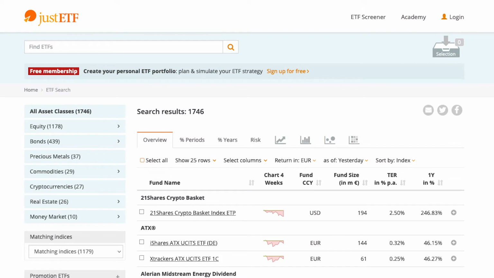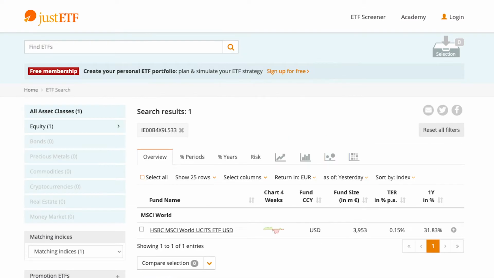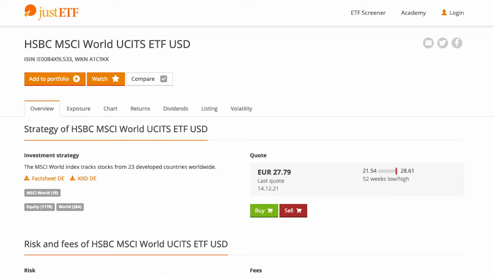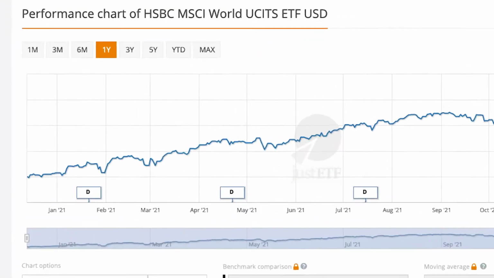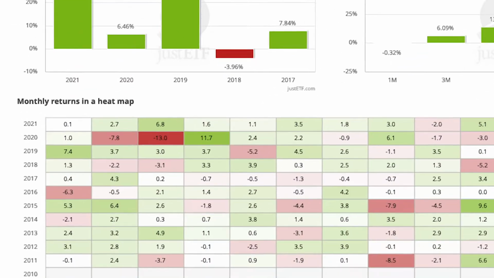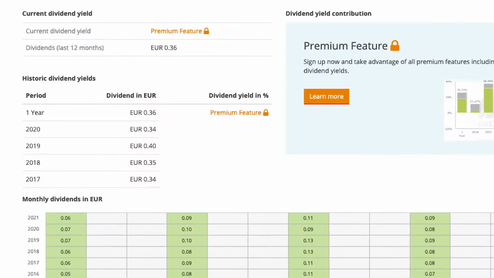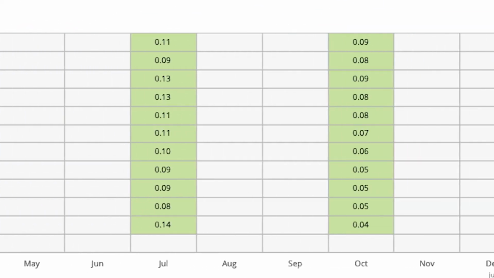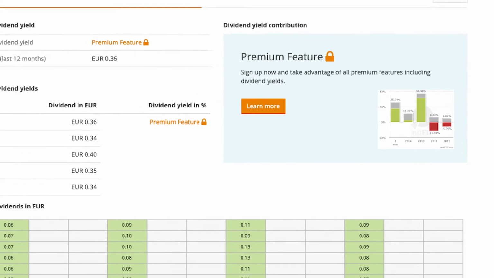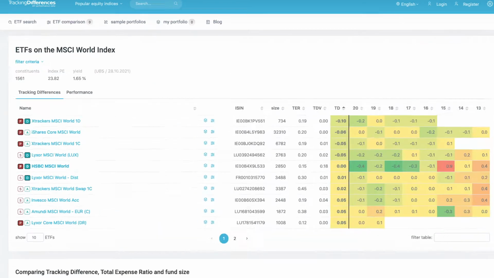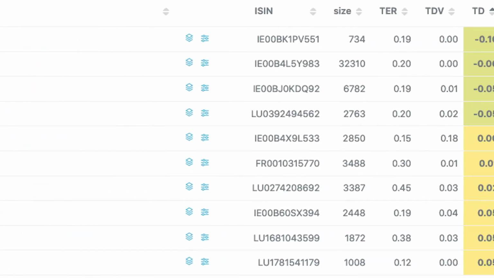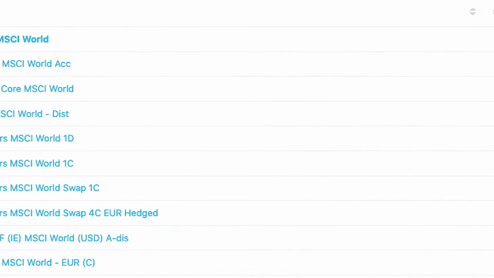You need to go to this website, search for the ETF, go to the ETF's page, go to the overview, check the overview, go to exposure, check the exposure, go to chart, check the chart, go to returns, then check the returns, go to the dividends and check the dividends. And right when you thought you were done, guess what? You're not. You also have to go to this site, search for the same ETF. Go to the ETF's page, go to the tracking differences, check the tracking differences, go to the performance and check the performance. And now you're finally done.